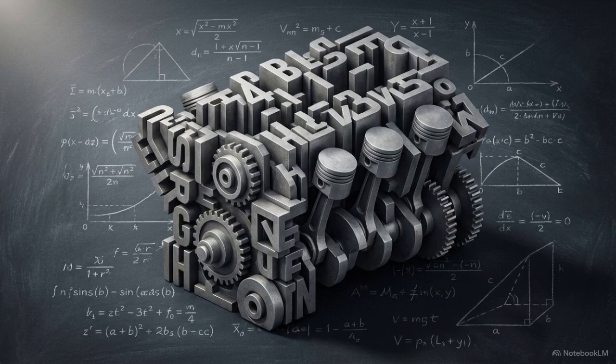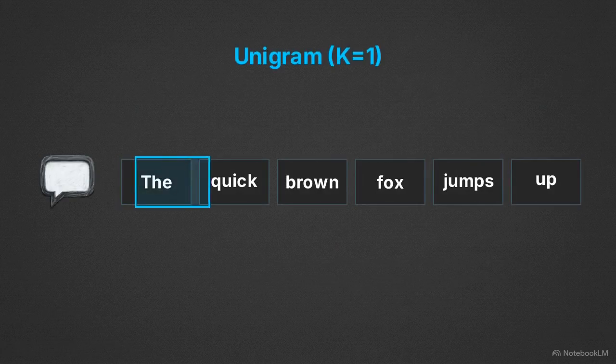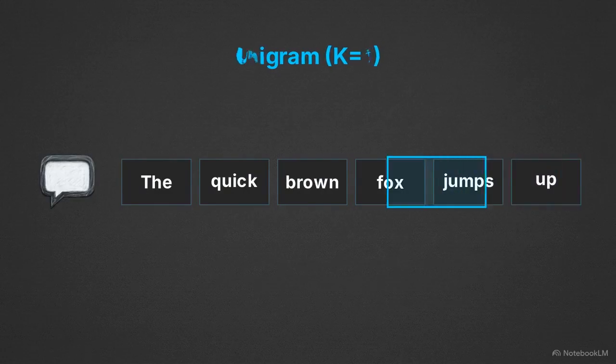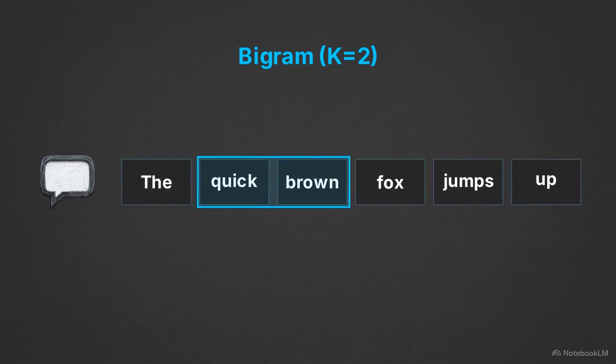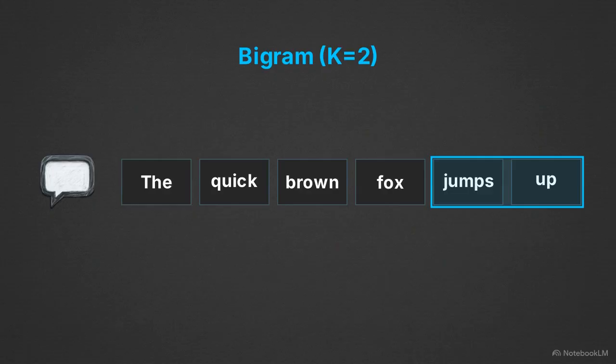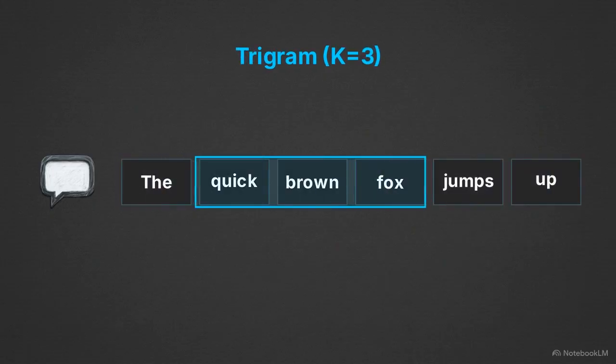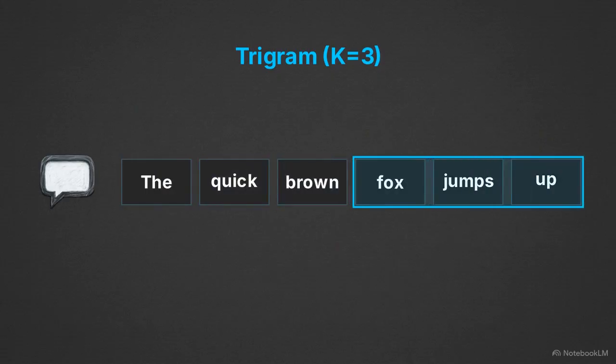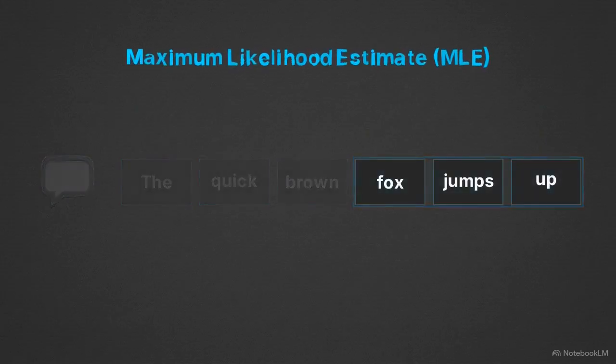An n-gram is the simplest statistical model used to assign probability distributions to text. The tightest window is the unigram model, where k equals 1. Here, the predictive window isolates individual words, completely disconnected from their surrounding context. To begin capturing local word order, the system expands to a bigram model, where k equals 2. The model now evaluates consecutive pairs of words. Expanding further, the trigram model evaluates 3-word sequences. This allows the system to capture slightly larger contextual dependencies as it slides across the text.